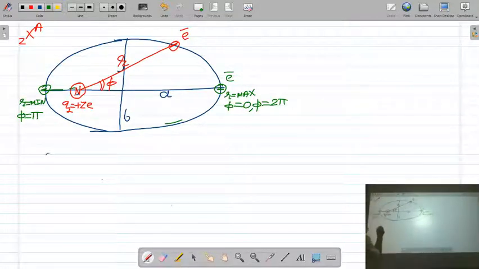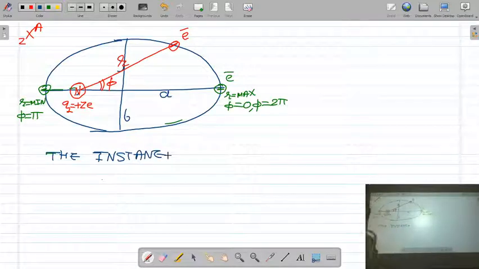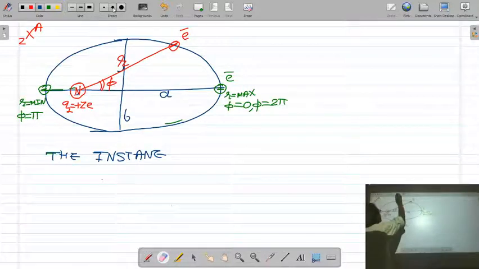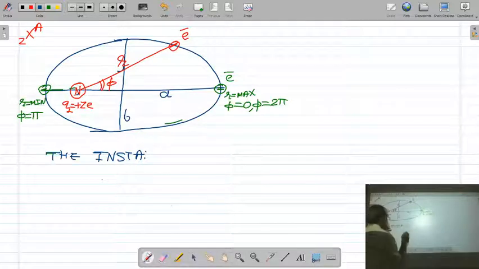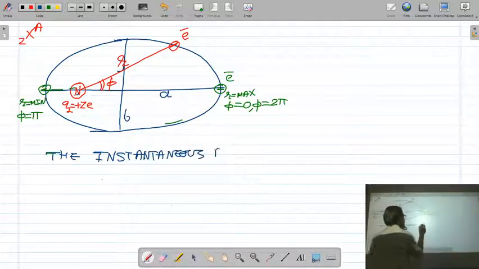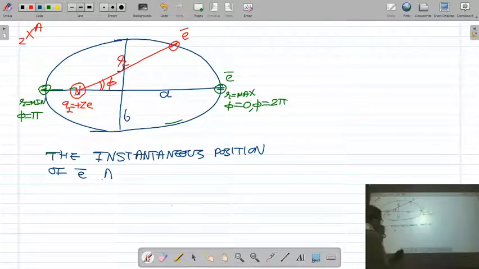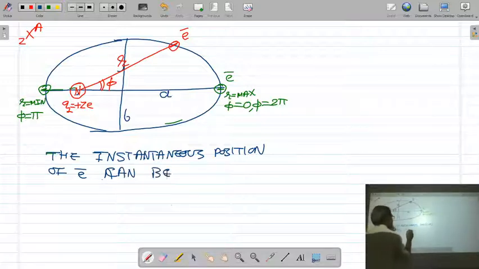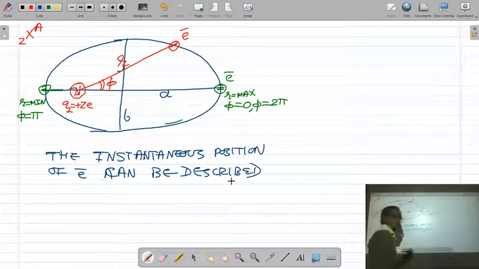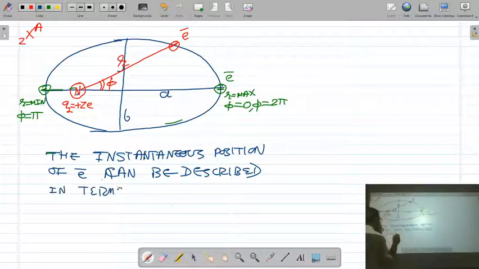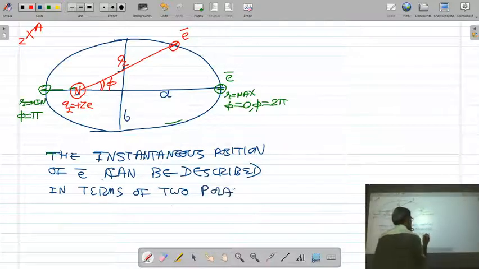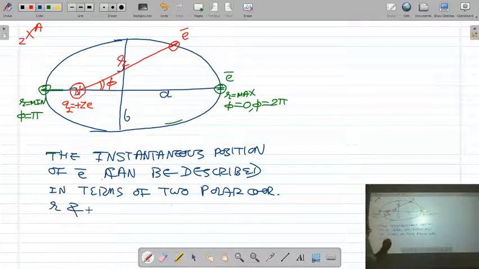So the instantaneous position of the electron can be described at any time in terms of two polar coordinates, r and phi.